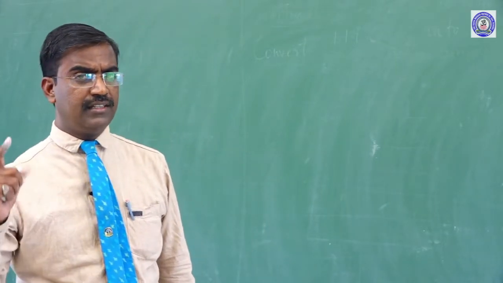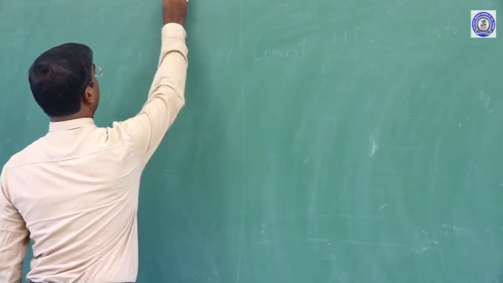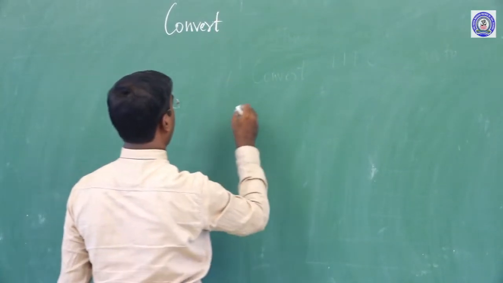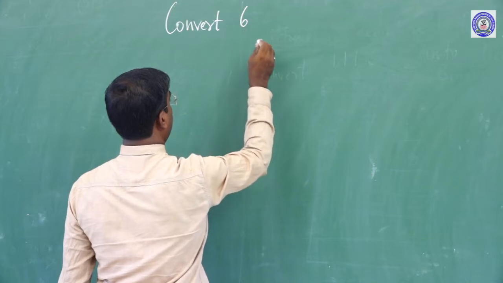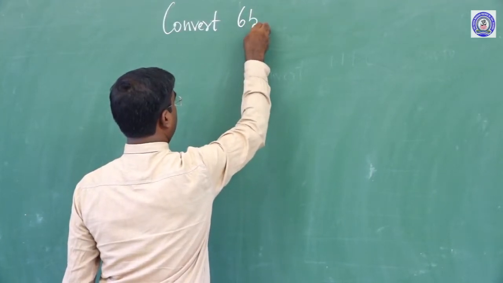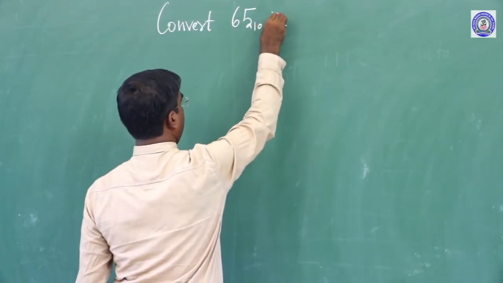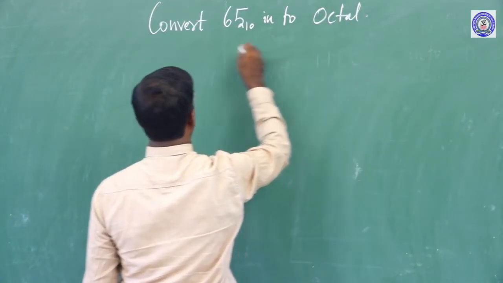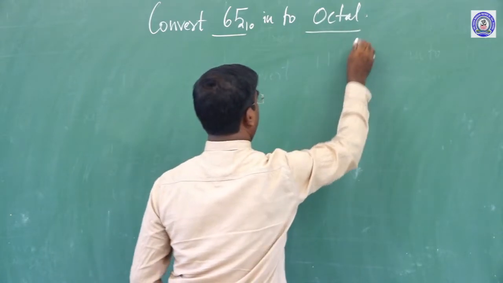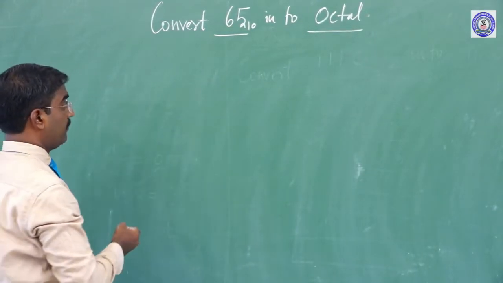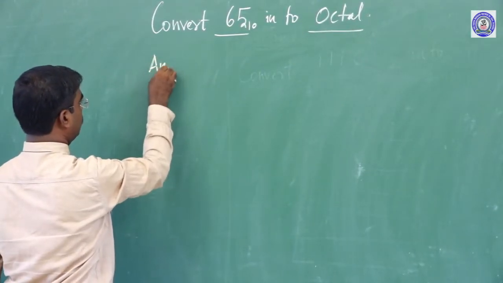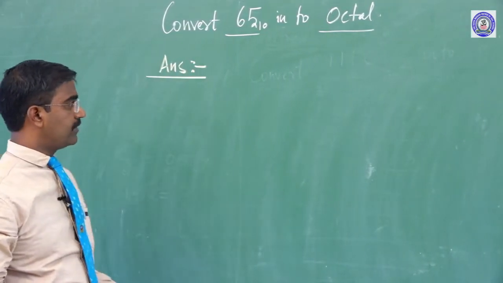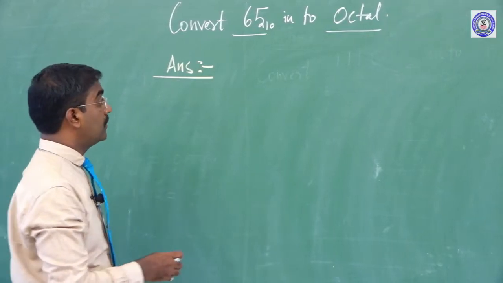The number is 65 base 10 into octal. Sir, how can we do it? Answer for this question, clear? Yes, 65 is the number.